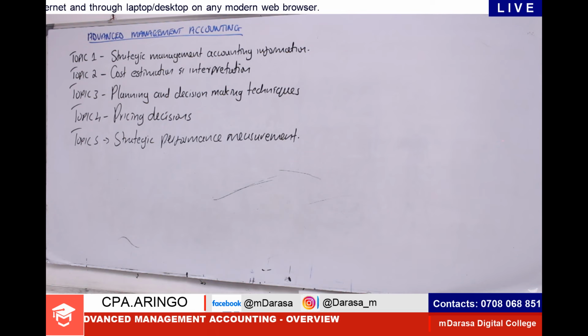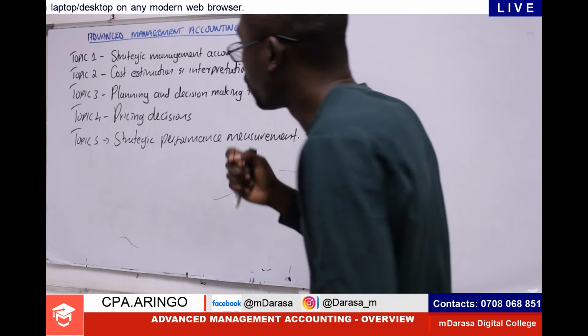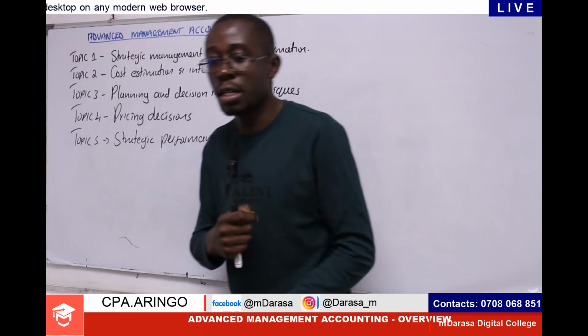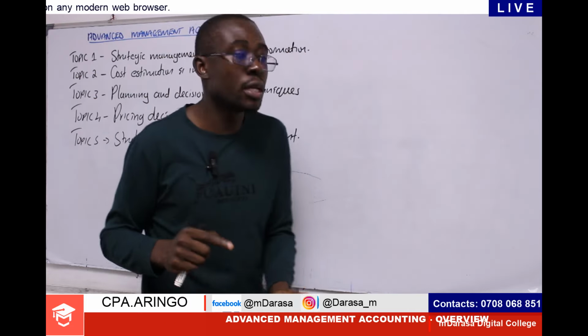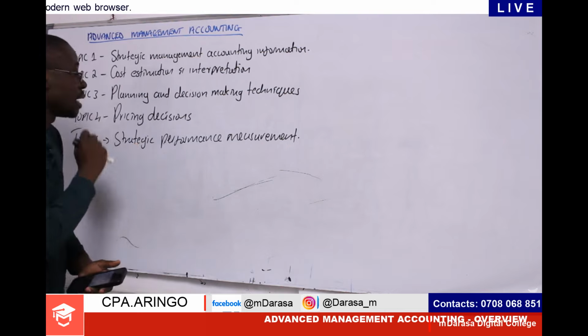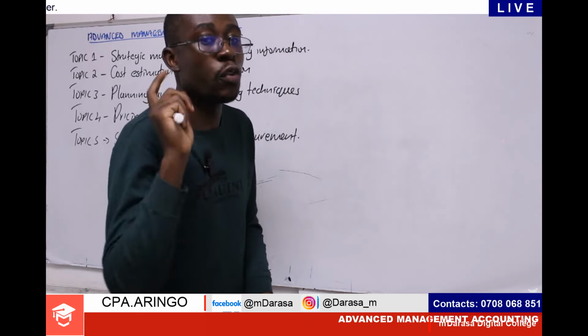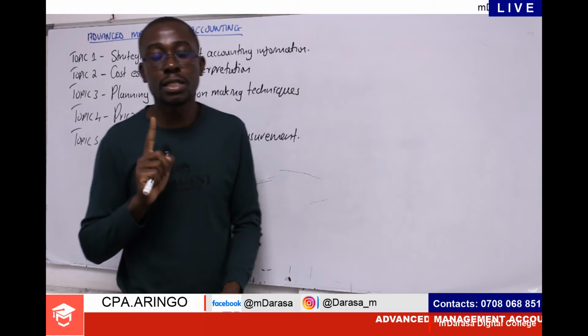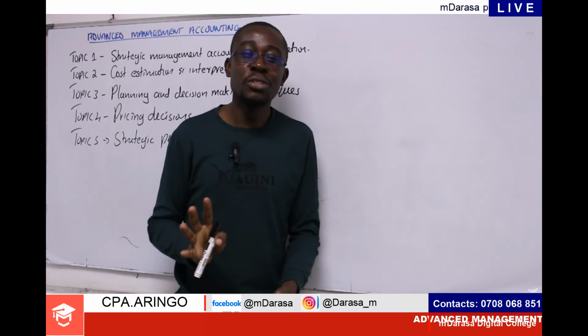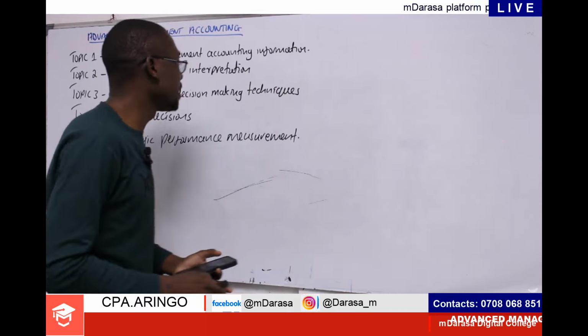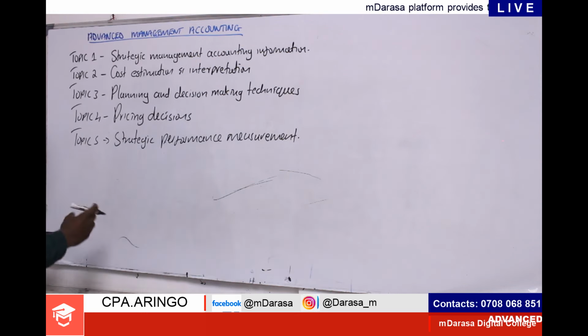Talk about return on capital employed. We normally talk about economic value added, the concept of EVA. So all these are the concepts that will be required basically to cover under strategic performance measurement. And it is always very key, more so for managers. So it is important that we should be able to understand this in details. That is topic number 5.